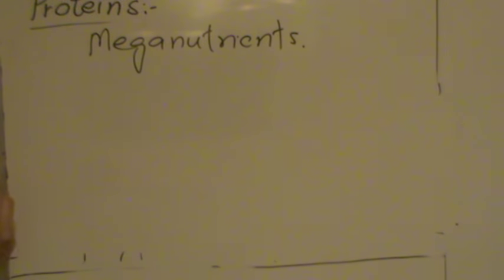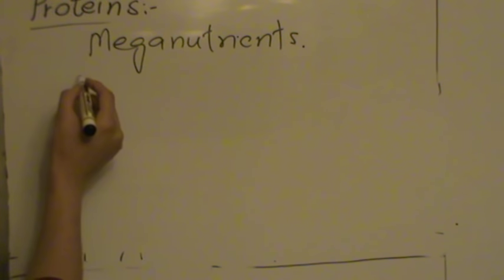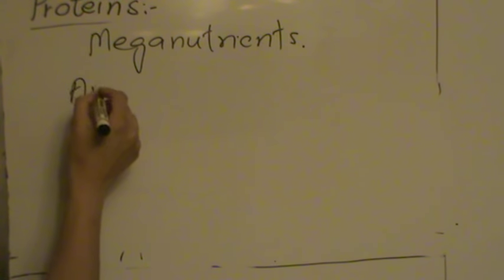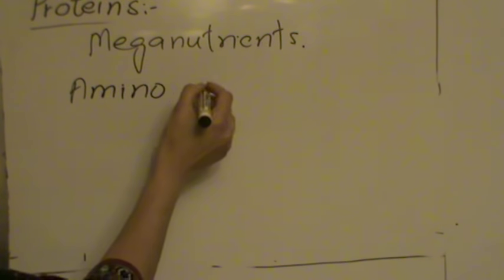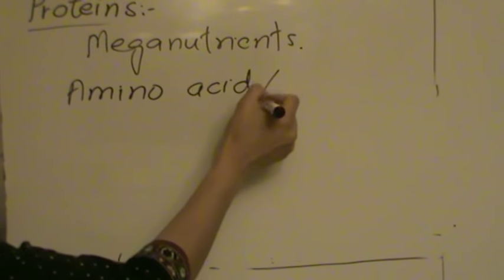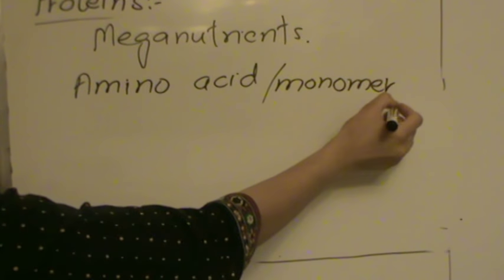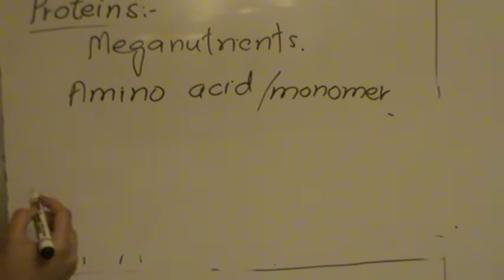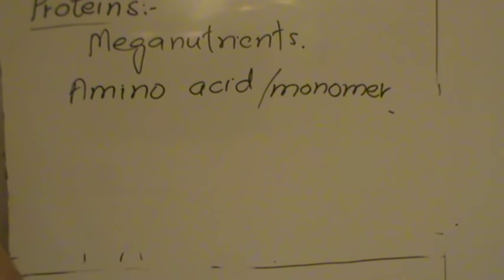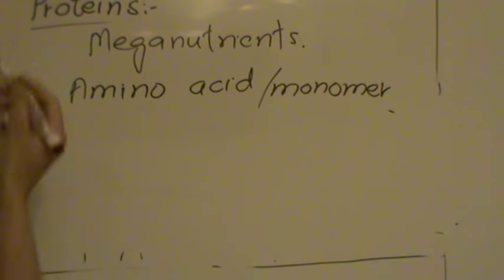All the proteins have a simple basic molecular unit in their structure. We call it an amino acid or a monomer. These monomers combine together to make more complicated structures. We call them proteins.